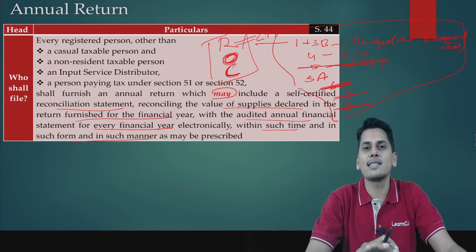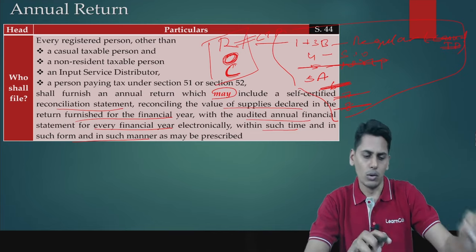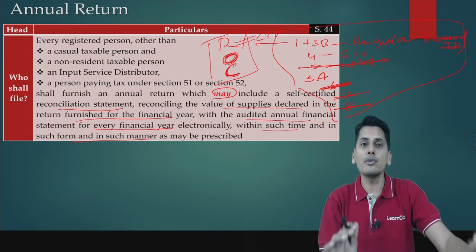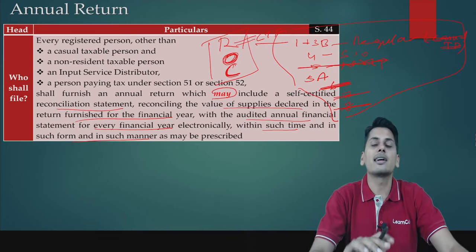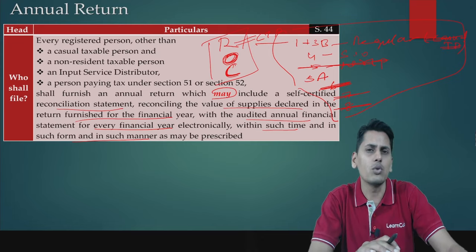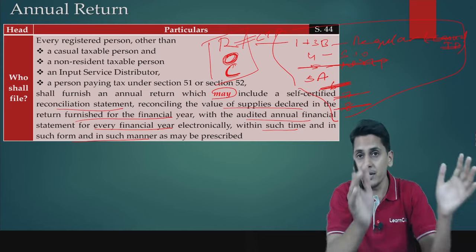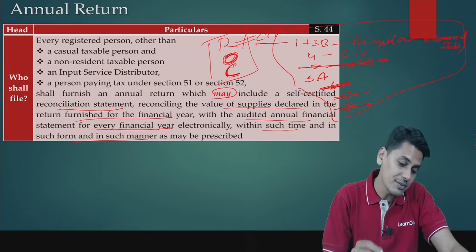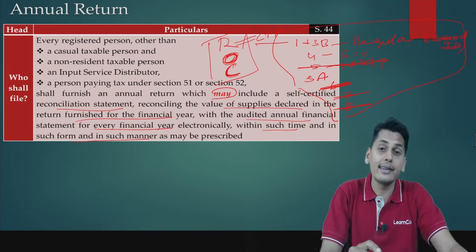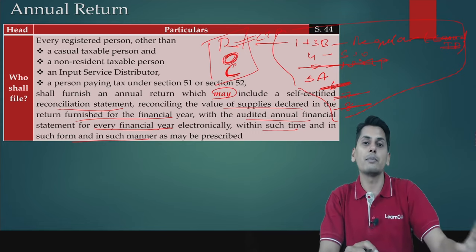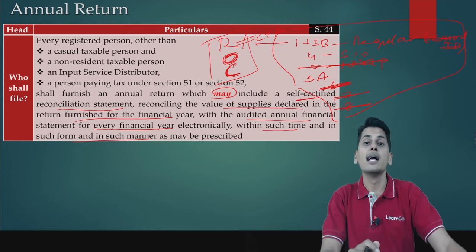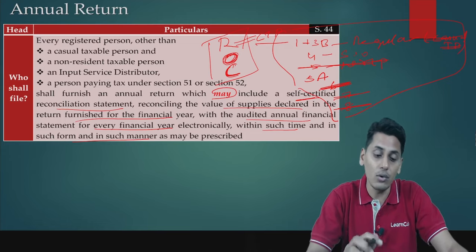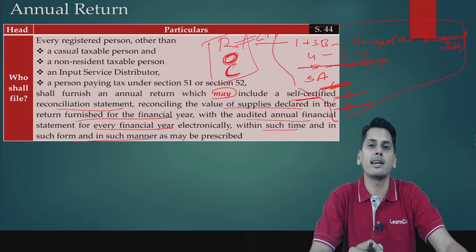Now, along with this annual return, it may include, what is meant by may? It is discretionary, which means that only for a certain class of registered persons, this reconciliation statement needs to be given. Who are going to be those class of registered person? We'll be seeing them in the rules. So friends, it may include a self-certified reconciliation statement. It need not be certified by any other person. It is self-certified, which means it need not be certified by a qualified chartered accountant. It need not be certified by a cost accountant. It is self-certified reconciliation statement.